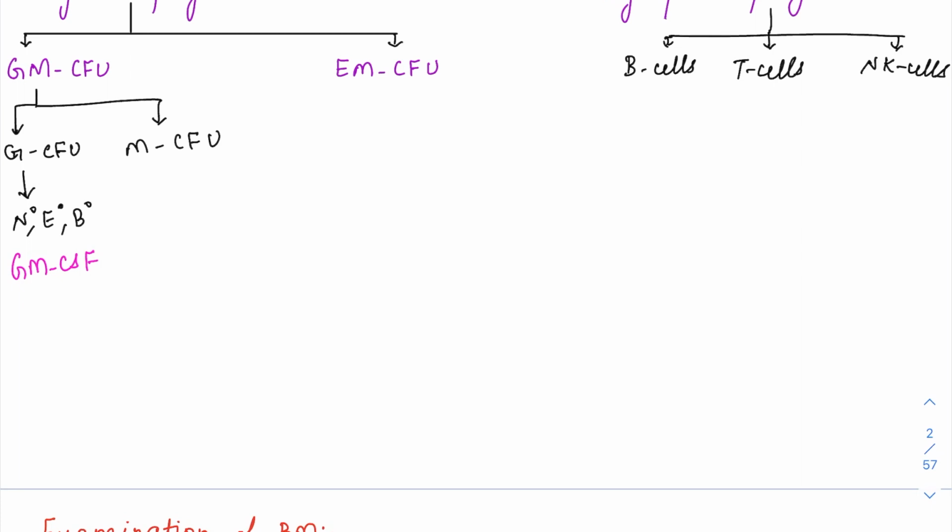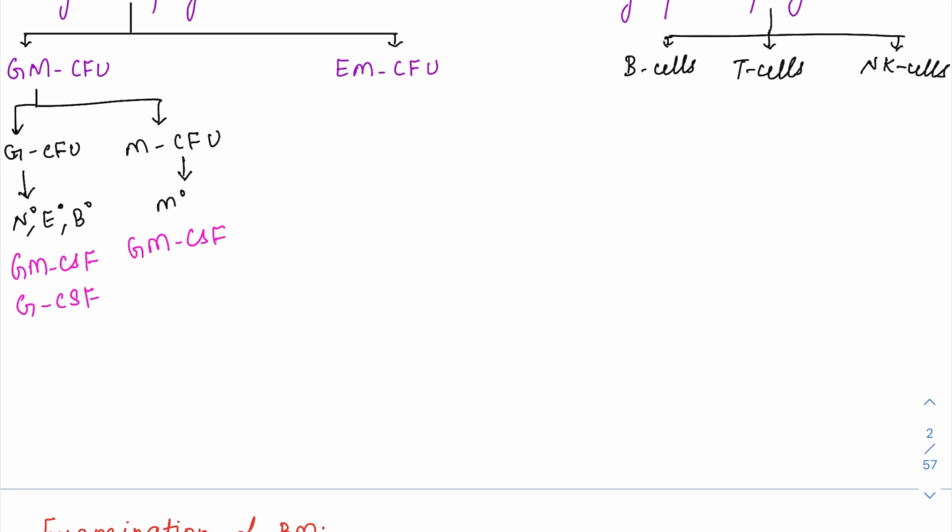So GM-CSF along with granulocyte colony stimulating factor is going to induce the GM-CFU to form these neutrophils, eosinophils and basophils. While from the monocyte colony forming unit, you are going to derive the monocytes. For this, it is the GM-CSF again.